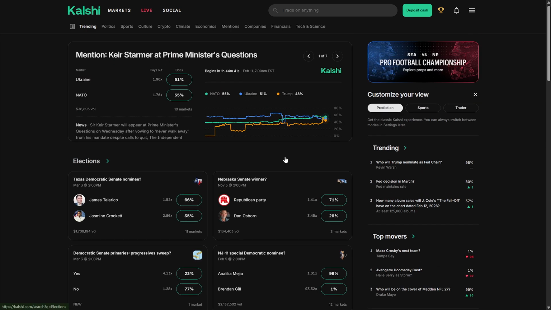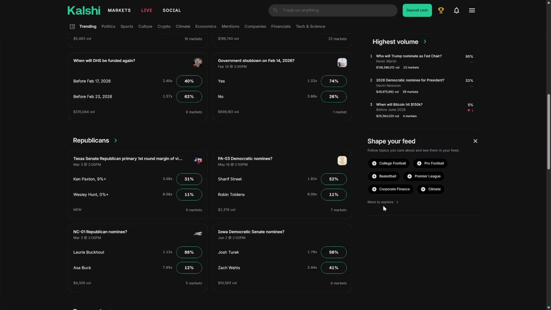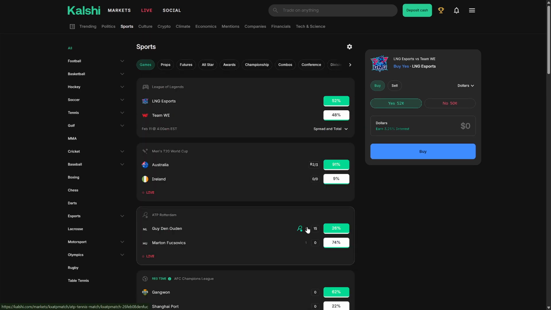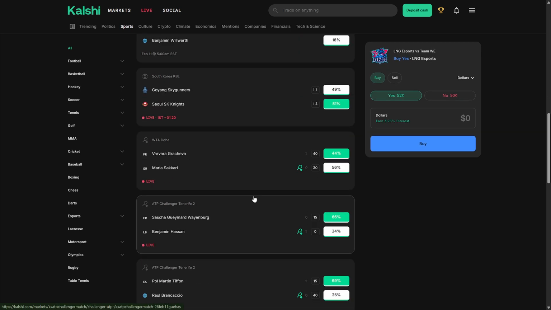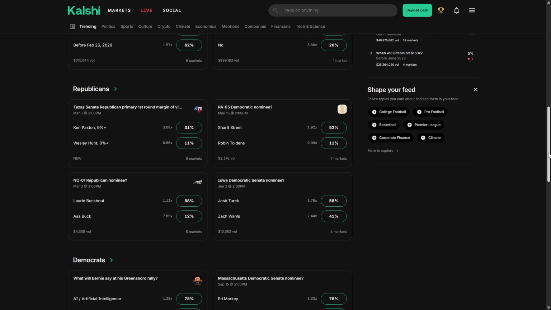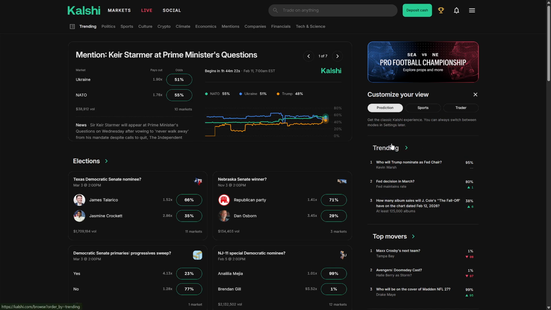And Kalshi operates under CFTC oversight, which affects how the markets are structured and compliance requirements. Meaning that not everything is going to be on this platform. You're only going to have a limited amount of things that you can vote on. But yeah, that's pretty much it. It's a pretty safe option, and I recommend you give it a try with a small amount of money to see how it works. Thank you so much.